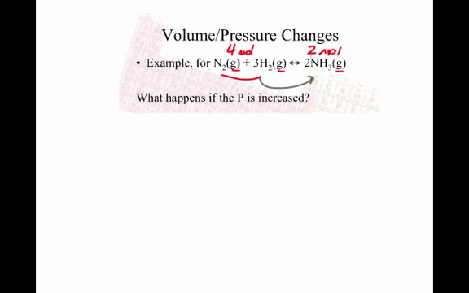The volume will cut in half every time. If I shift in this direction, well then I double the number of moles, so the volume is going to get bigger. So if my pressure is going up, my volume has to be going down, so therefore I have to shift to the side with the lower number of gas moles. So this reaction will shift to the right.